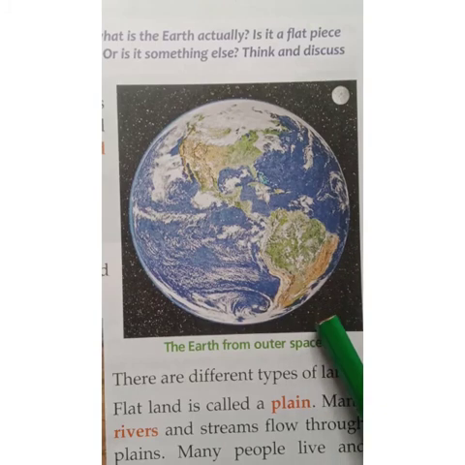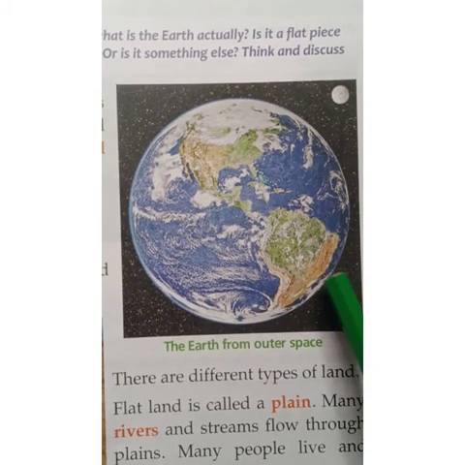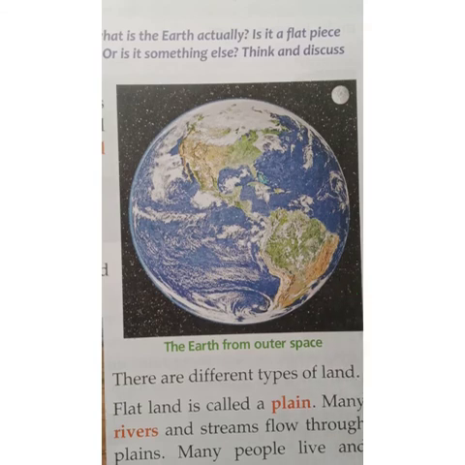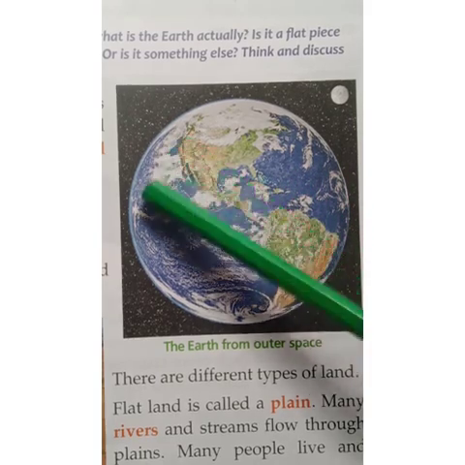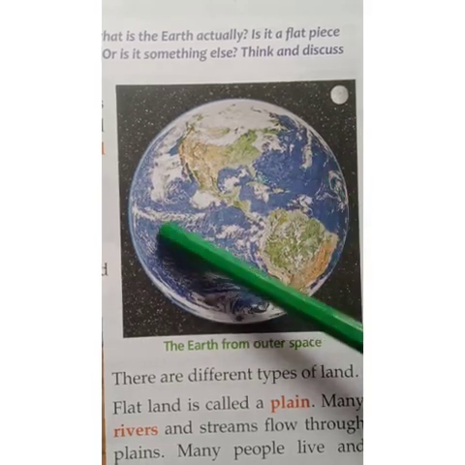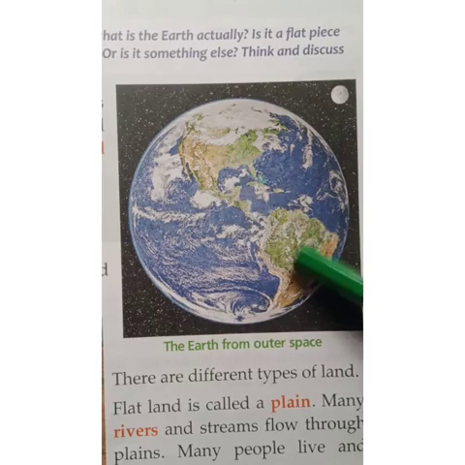So, it is the earth, right? Yes, so it is the earth from outer space. So only human beings are living on the earth? No, right? Yes, plants and animals also live on the earth. So earth is a ball of rock. Its surface is made up of land and water. So can you see this blue color, children? Yes. So it is water, and this green color is land.